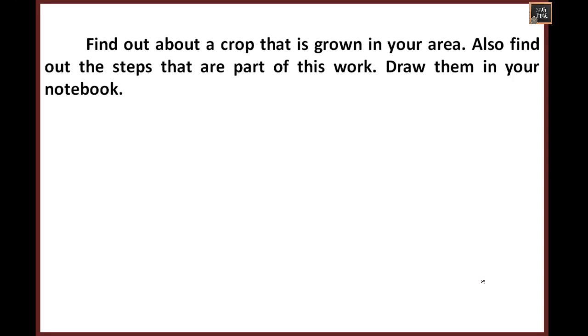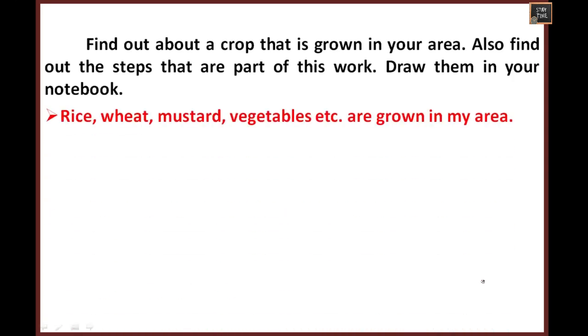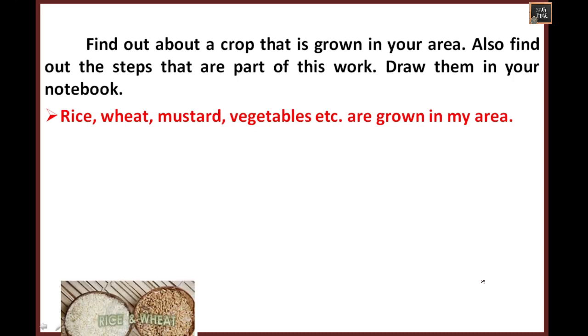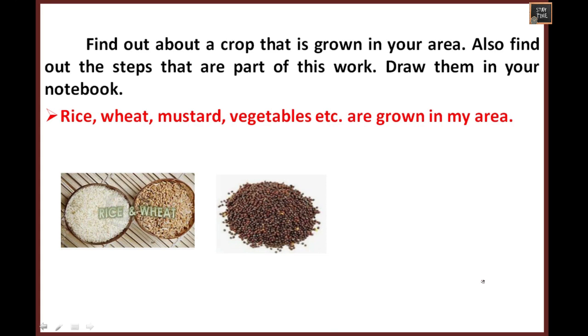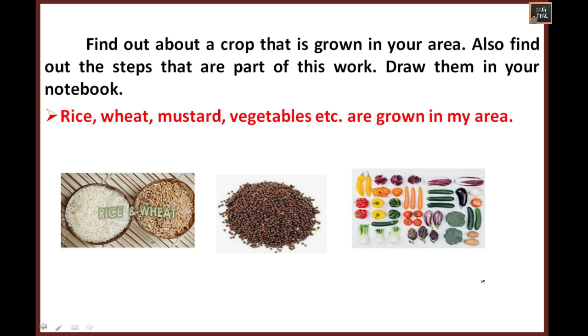Find out about a crop that is grown in your area. Also find out the steps that are part of this work. You can draw them in your notebook, about rice, wheat or ragi. Whichever crop is grown in your area, you can write the steps and you can draw. Here I have mentioned a few crops. You can write about any other crop that is grown in your area. You have to write the steps and draw them in the notebook.